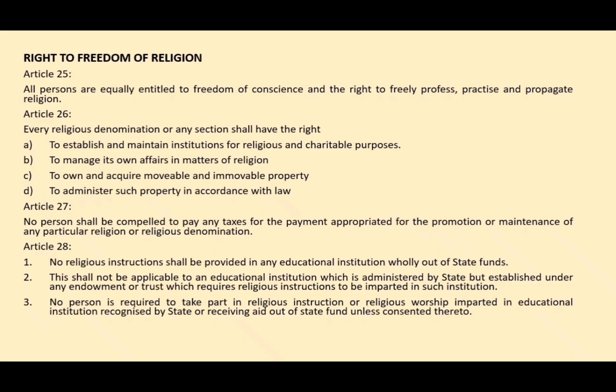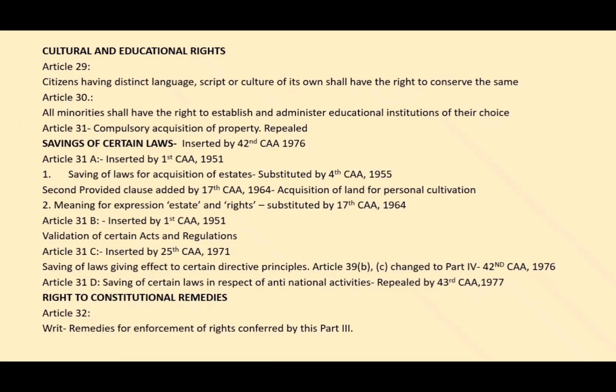Then the next, cultural and educational rights. Articles 29 and 30 speak about the cultural and educational rights. Article 29 is about citizens having some distinct language, script or culture; they also have the right to conserve the same. That is what 29 says. And Article 30 says all the minorities have the right to establish and administer educational institutions of their choice. So this minority may be a linguistic minority or religious minority. Then Article 31 was actually repealed, so leave that.